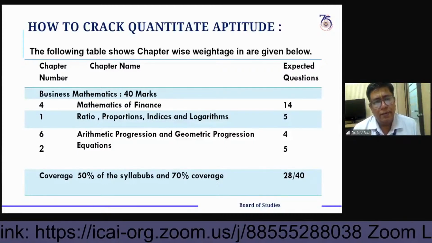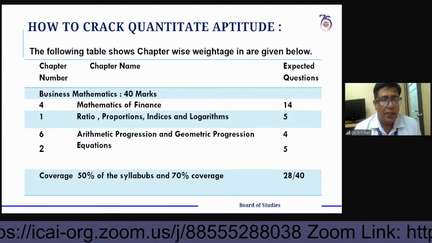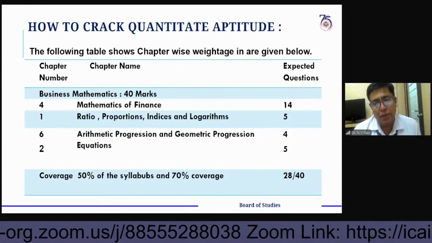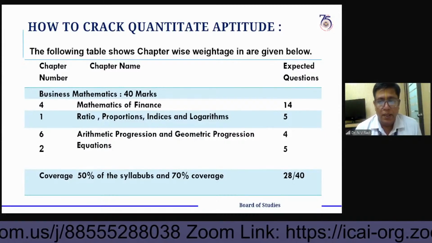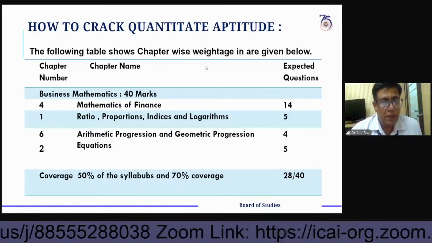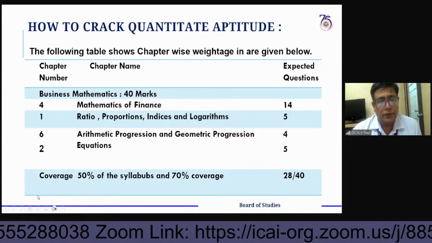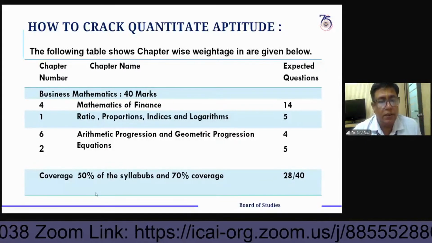Next, from the examination point of view, arithmetic progression and geometric progression are two series. In such cases, how to solve? Just give me time. I will look into that aspect also.